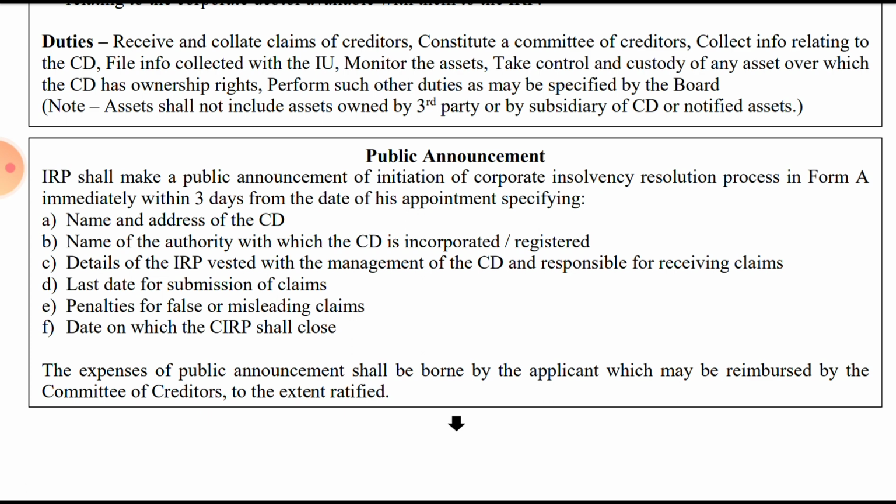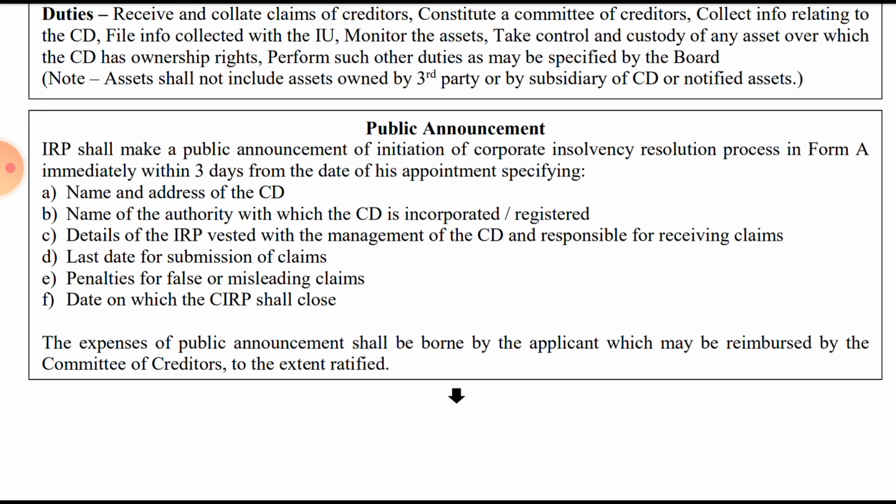So they will give the name and address of the corporate debtor, the name of the authority under which the corporate debtor is registered, the details of the IRP who is in charge of the management of the affairs of the corporate debtor, and the last date for the submission of any claim. Then the penalty in case of any misleading or false claim, and they will also give the date on which the corporate insolvency resolution process shall close. So along with the last date for submission, they will also give the last date when the resolution process will close.